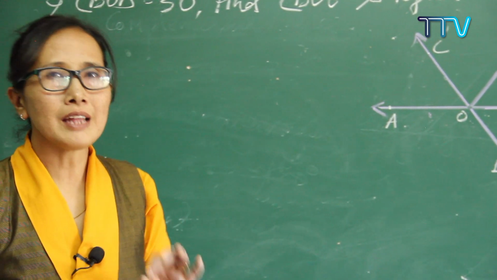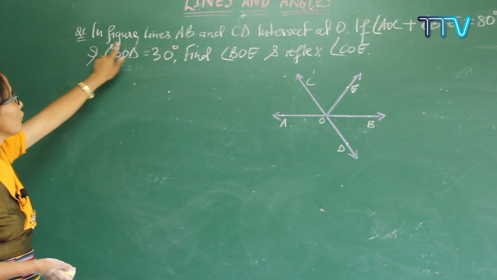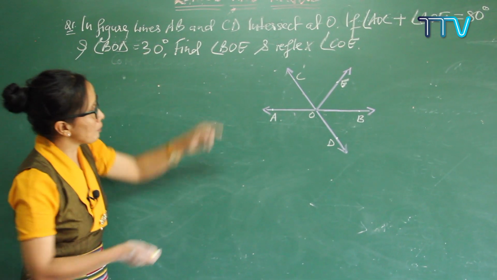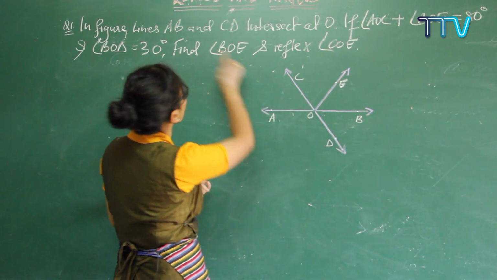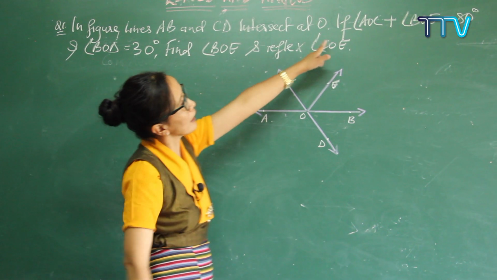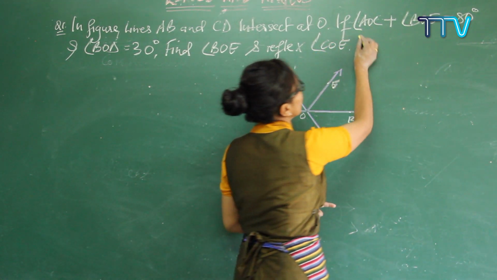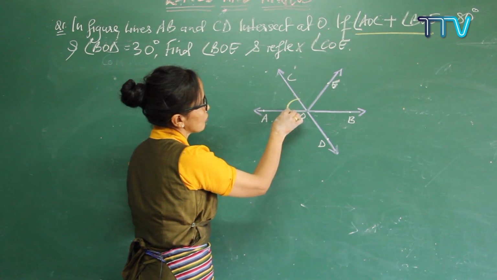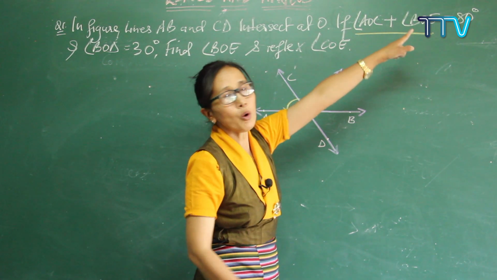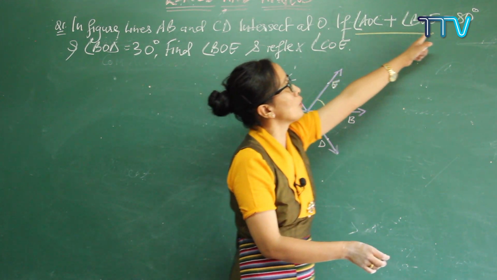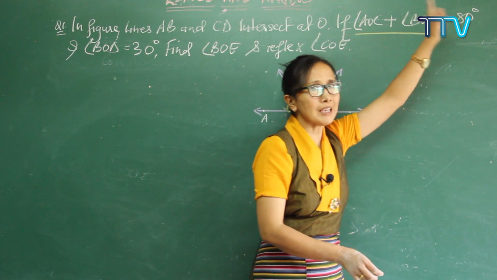Now in class 9 you will get questions in this way. See in the figure, lines AB and CD intersect each other at O. It's given here: AOC, where is AOC? AOC is this one. AOC and BOE, when you add up these two angles, you get exactly 80 degrees.